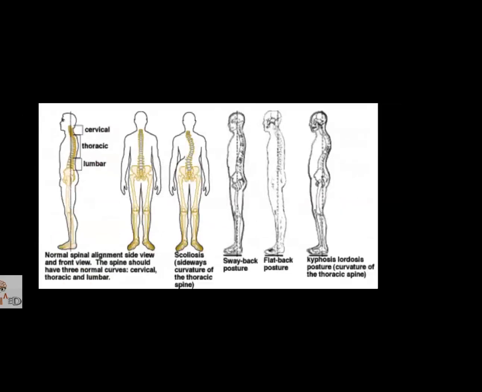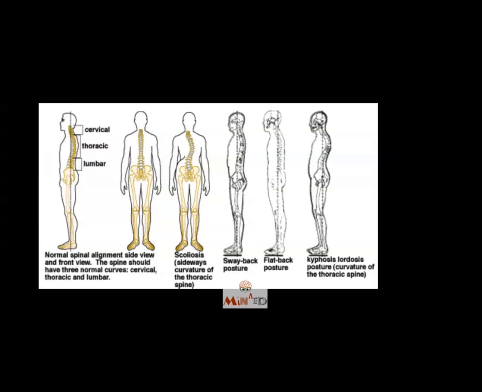Now here, the cervical, thoracic, and lumbar in the first picture, the normal alignment, the side view and the front view. The spine should have three normal curves: the cervical lordosis, thoracic kyphosis, and the lumbar lordosis. In the second image, scoliosis is seen, a sideways curvature of the thoracic spine. In the fourth image, there is a sway back posture. Then there is a flat back posture.